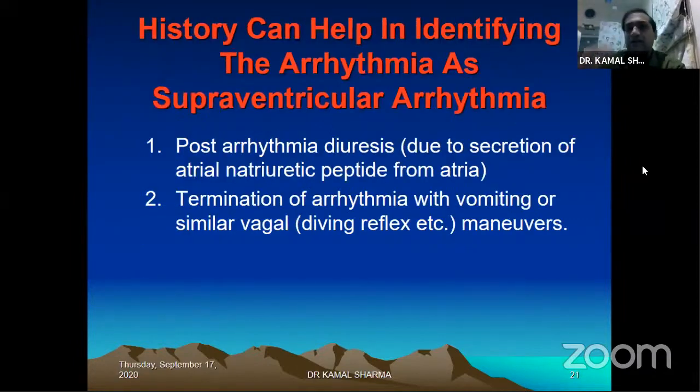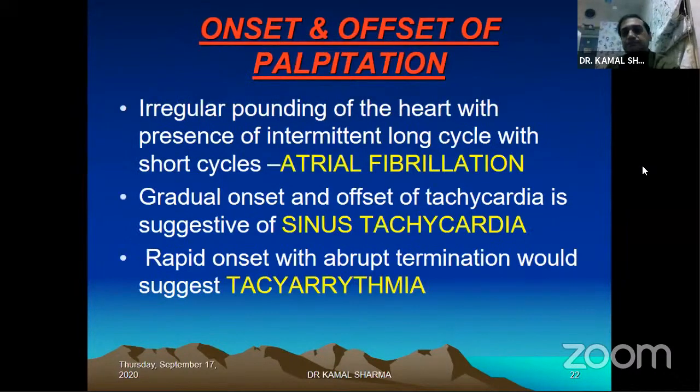History can help in identifying arrhythmia such as SVT, if you have one, based on three things. Two, of course, I've mentioned here; the third one I'll also talk about. Post-arrhythmic diuresis, as people say, is due to secretion of atrial natriuretic peptide, and termination of arrhythmia by vagal maneuvers. You can do carotid massage, diving reflex or self-induced vomiting; all of them can cause termination of SVT. The third thing some papers mention is bending forward, which often triggers these arrhythmias.